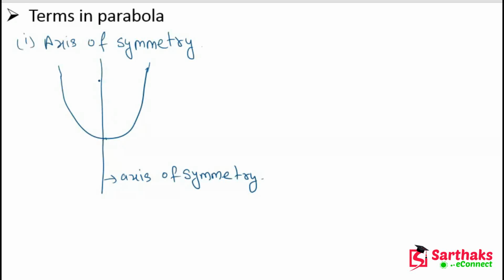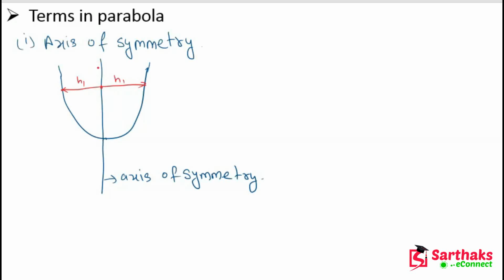If we observe this, the distance from the axis of symmetry to the right hand side is equal to the distance from the axis of symmetry to the left hand side. If we take this as h1, this is also h1.